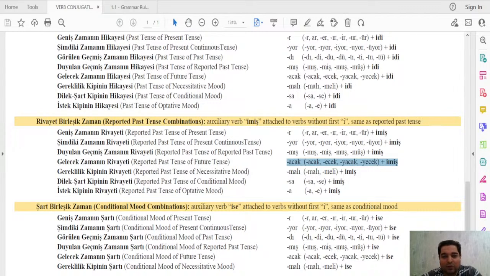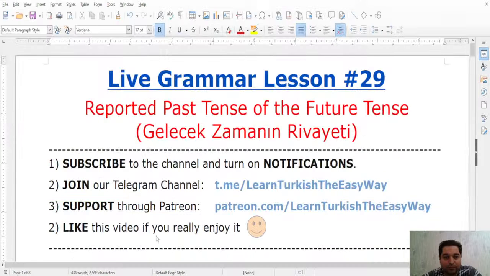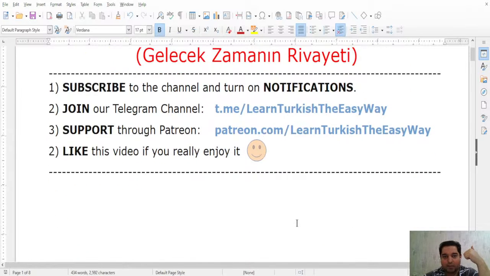Okay, let's go back to our class. Before we start with our grammar structure, let me go to our workpad and first talk about the meaning of the reported past tense. Some of you already know it. It has basically two meanings. The first meaning is reportedly.